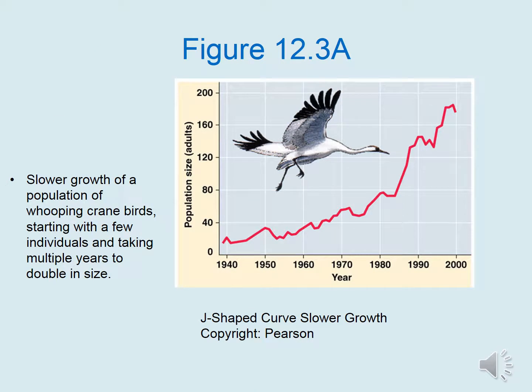A J-shaped curve can also be used to represent a slower growing population, such as this population of whooping crane birds, starting with a few individuals and taking multiple years to double in size. Notice that it takes 60 years to generate around 180 birds from the few starting individuals. Compare this to bacterial growth, in which over 1 million cells could be generated within only 10 hours.